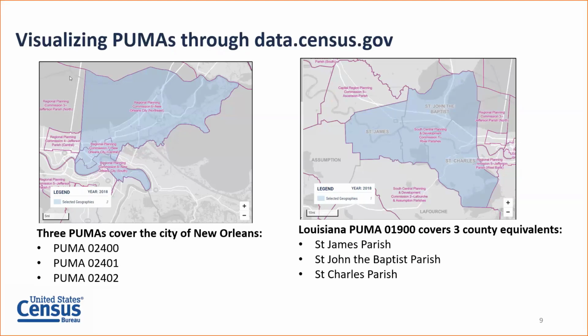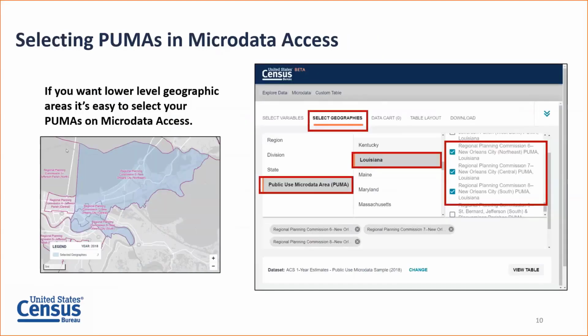For counties or county equivalents with smaller population size, on the right-hand side of the screen, you see an example where there's a single PUMA that covers 3 county equivalents, St. James, St. John the Baptist, and St. Charles parishes. We make it easy to select PUMAs in Microdata Access. We'll show this in one of the examples, but it's a very similar selection screen, as you can see on the right-hand side, where you'll choose the geographic level, choose your state, and then choose the PUMA based on their labels rather than the codes.